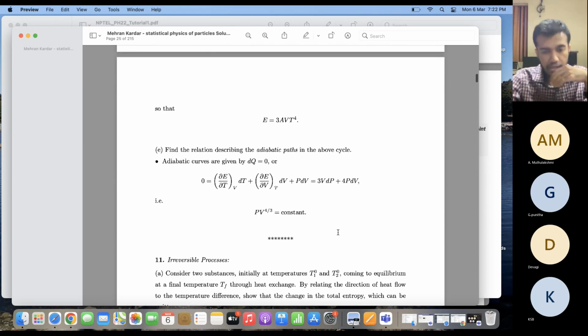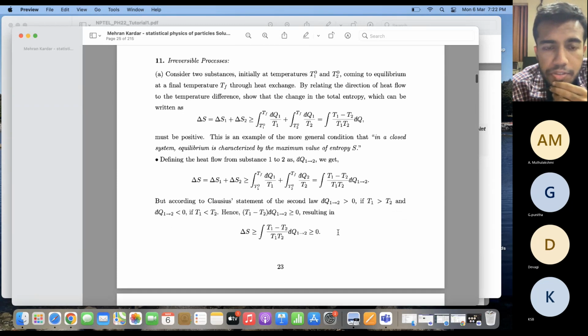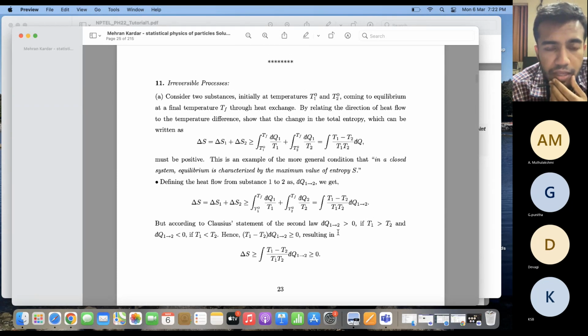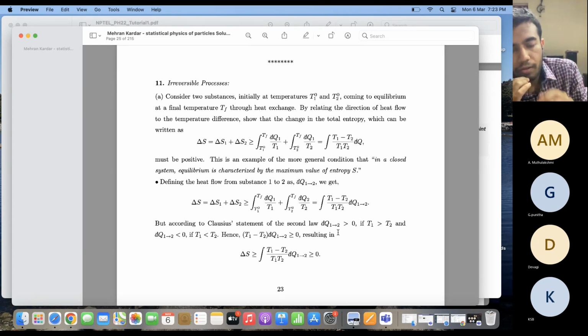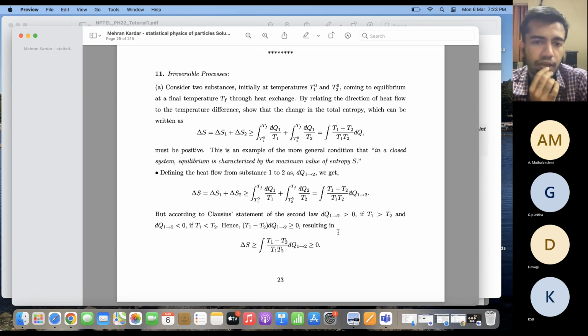And so, coming to the last question in this problem set, from the point of view of thermodynamics, suppose I have this irreversible process. Consider two substances. One is at a temperature of T10 and the other is at a temperature of T20. These are the initial temperatures of the two substances, and they come to equilibrium at a final temperature of Tf by exchanging heat among themselves.